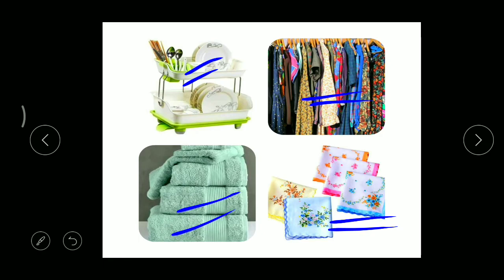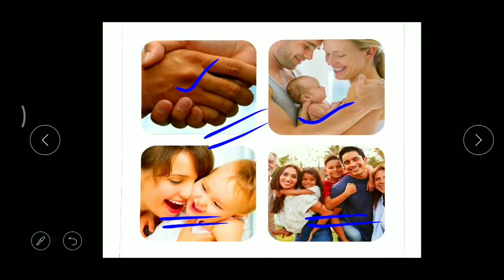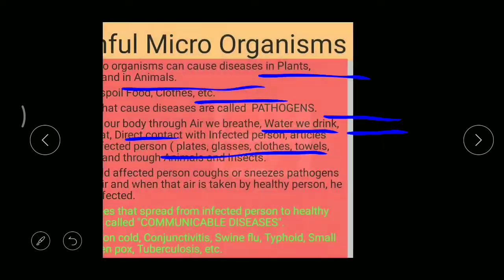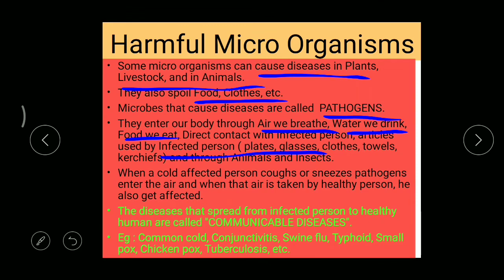Okay, so these are the ways how these microorganisms can transfer from person to person, and even by animals and insects. Animals means especially a cow or a dog, like these things. We rear some of the animals, and we maintain those animals in our home along with us, right? So through those animals also some diseases can transfer, and even insects.